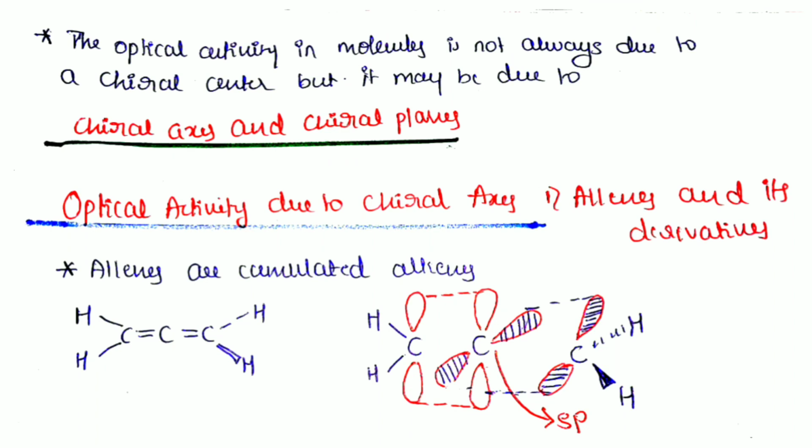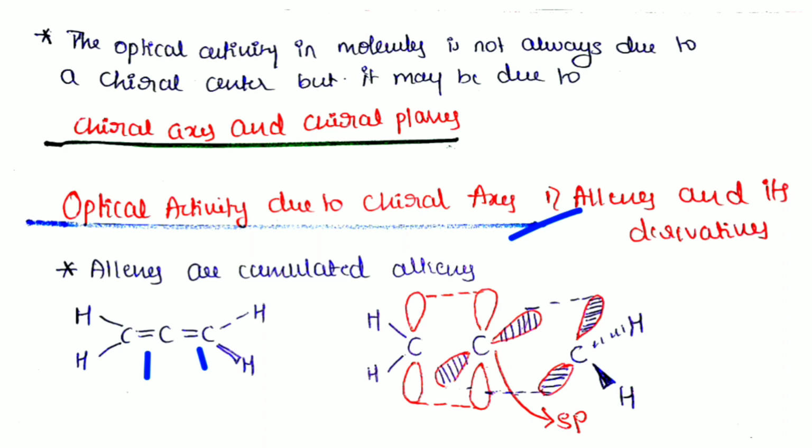Here, allenes are cumulated alkenes. What does cumulated mean? When we have two or more double bonds in a continuous manner, the alkene is known as an allene. For example, in this case, one double bond is here and the other double bond is here, so they are present in a continuous manner. It is called a cumulated alkene. When the double bonds are in an alternate manner, it is called a conjugated alkene.